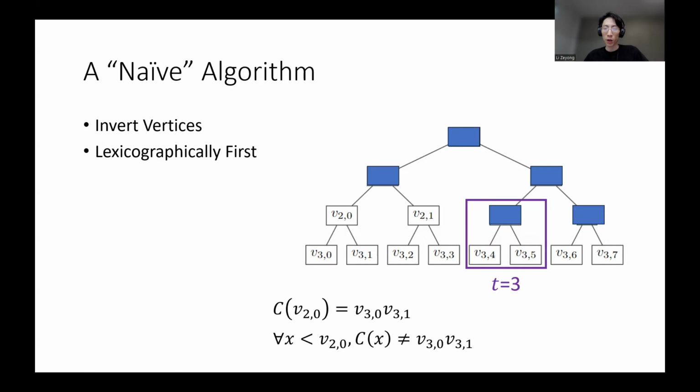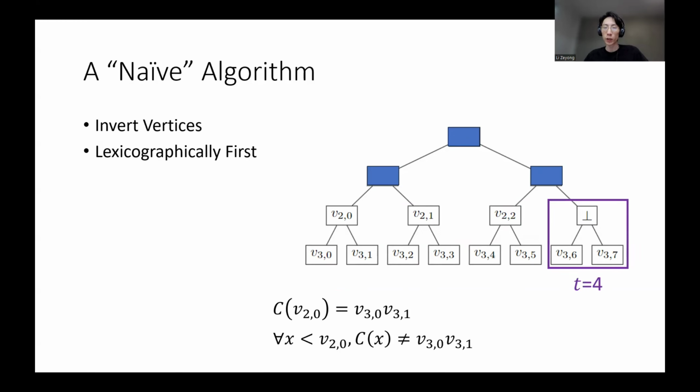And we are just going to proceed with this procedure from left to right and from bottom to top, trying to invert vertices one by one, until at some point we hit a position where we fail to invert the vertex. This is because we enumerate all possible 2-bit strings at the leaf level, and many of them will not be in the image of the circuit C. Therefore, there is no way that we can invert that vertex. And therefore, at that point, we will be able to find a non-image of the circuit C. So suppose that we hit such a non-image, and I'm going to just assign bottom to the rest of the vertices remaining in the binary tree.